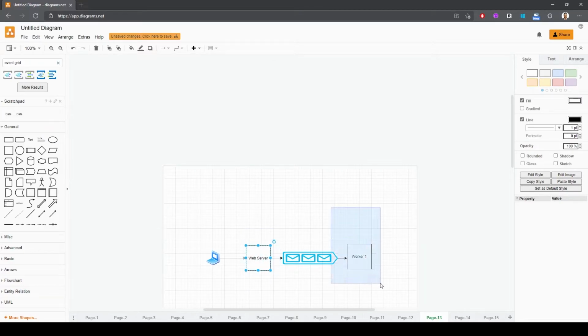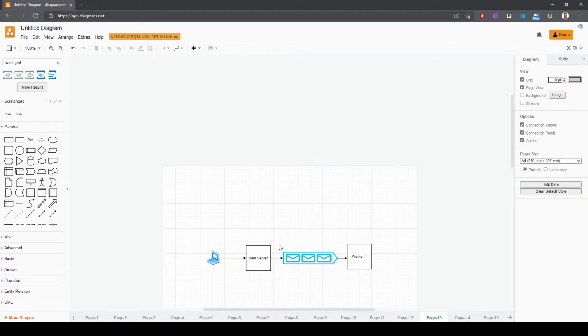That's not the case with the worker service because, again, we are relying on the queue to act as a buffer. So load leveling is another very common application of using queuing. And that brings us to the end of the different ways that your applications can talk to each other.